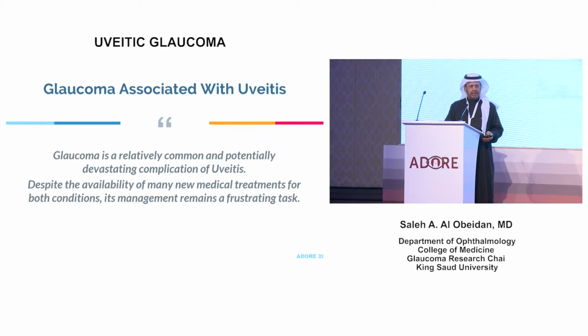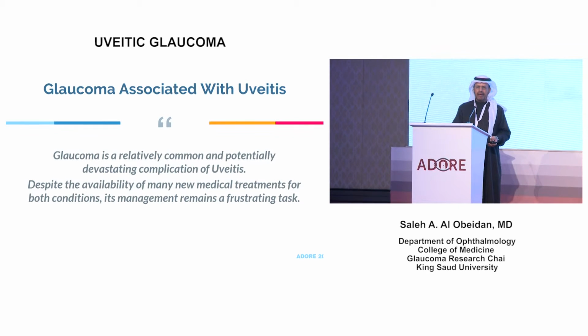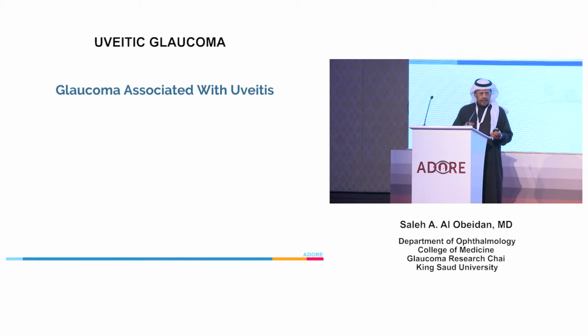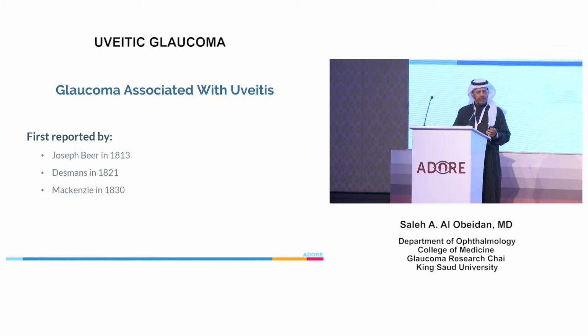Uveitic glaucoma is a relatively common and serious complication of uveitis. Despite the availability of new medication for both conditions, its management is still difficult. The association has been credited, or the first description has been credited, to Peer in 1813 when he described a patient